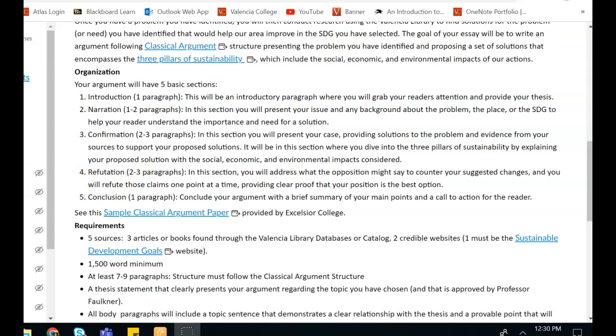So you would acknowledge that some people might push back against your solution, but here's why it's actually effective. Or you might have to concede, yes, someone with an opposing viewpoint might have a legitimate concern, but still we need to consider making progress. And then finally, you would have a conclusion paragraph.